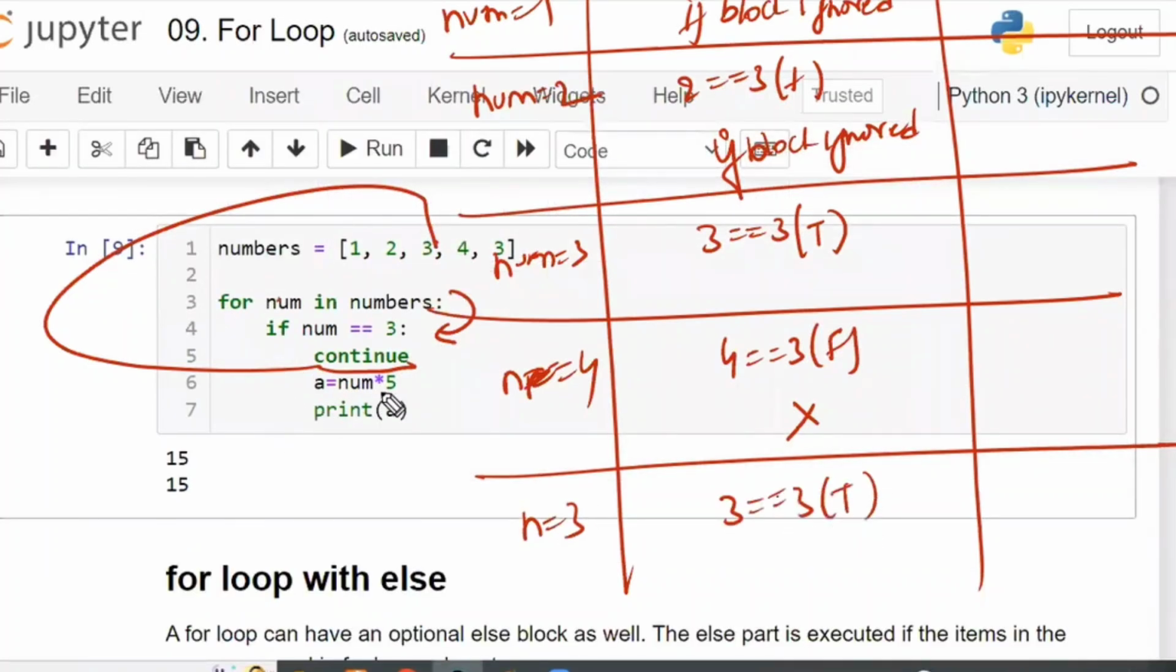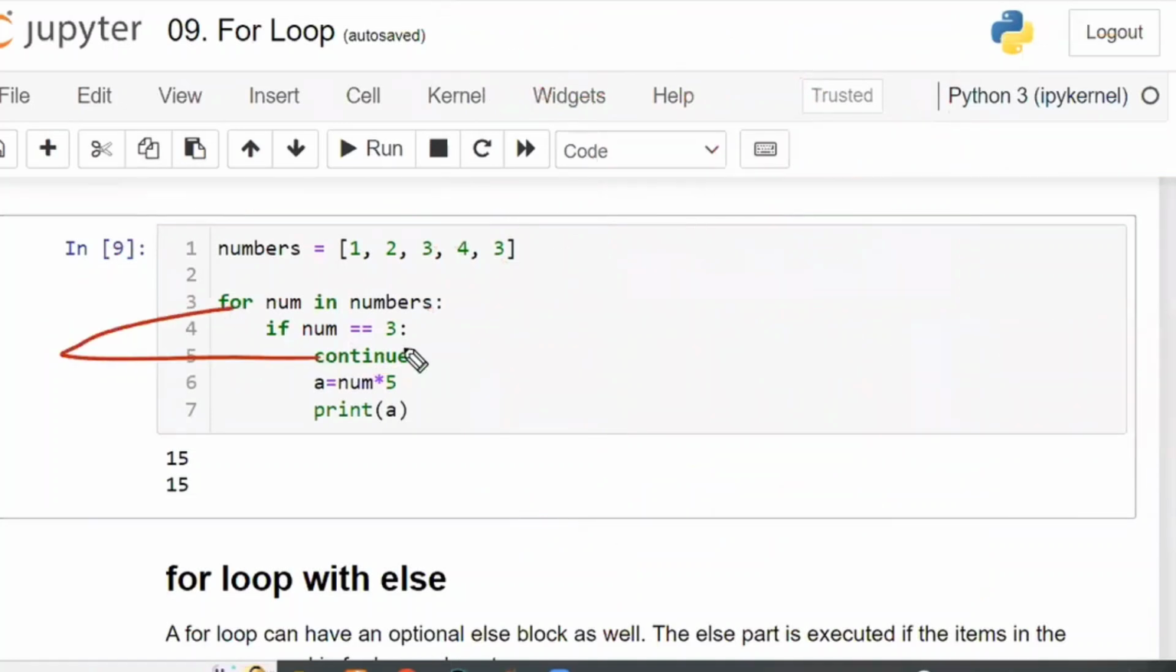Again, continue means from here you have to go to the next one. Continue means select the next item. Miss this part, and directly it will move to here. That is the meaning. Whenever the continue word is executed, it will go from here to here. It will not come down.